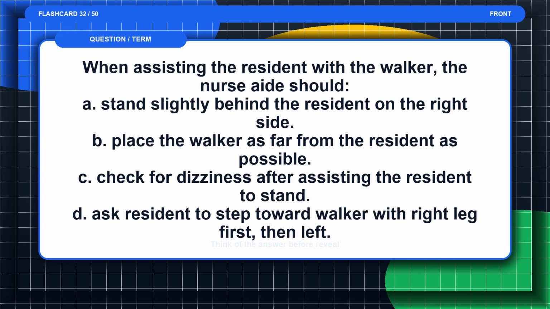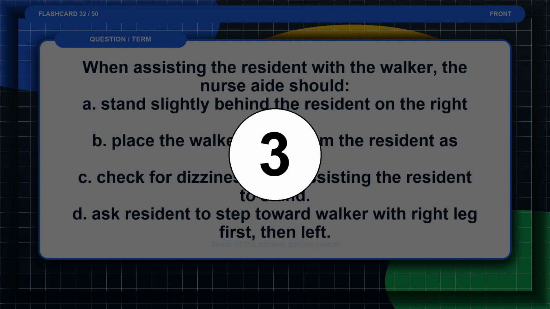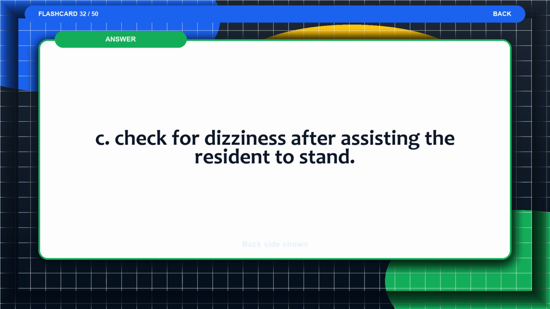Flashcard 32. When assisting the resident with a walker, the nurse aide should: A. Stand slightly behind the resident on the right side. B. Place the walker as far from the resident as possible. C. Check for dizziness after assisting the resident to stand. D. Ask resident to step toward walker with right leg first, then left. Think of the answer before the reveal. The answer is C. Check for dizziness after assisting the resident to stand.